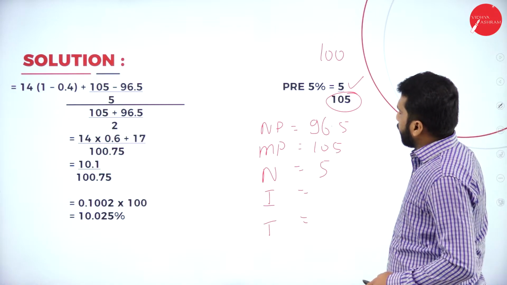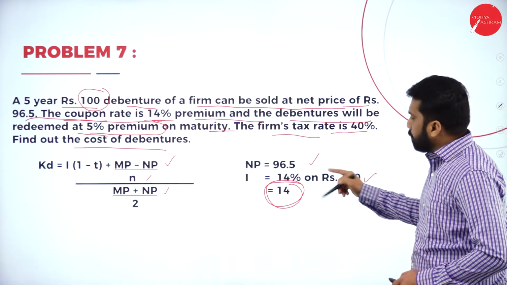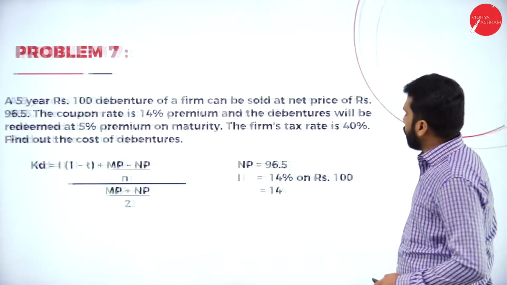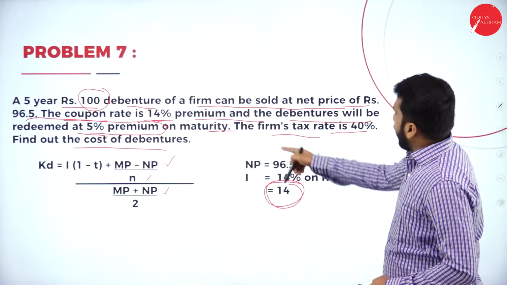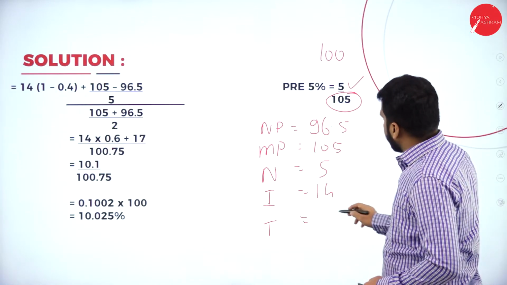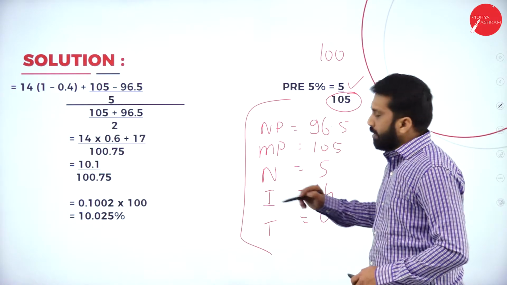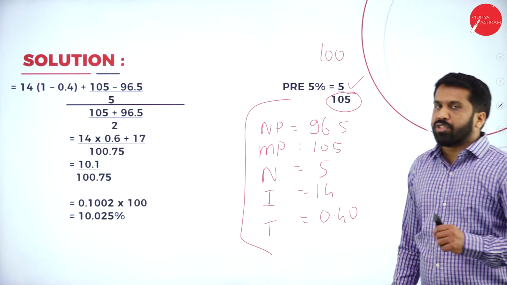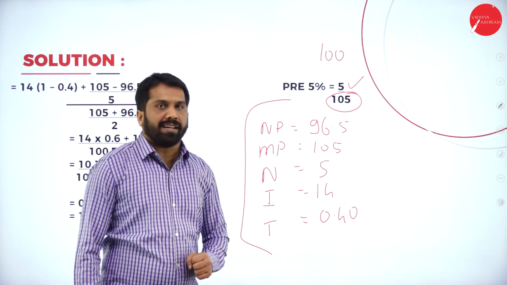What is the interest we calculated? 14% on 100, that is 14 rupees. What is the tax rate? It is mentioned 40%, that is 0.40. We got all the information, so with the help of this information we can proceed with your answer.